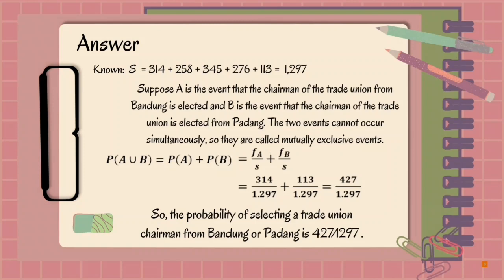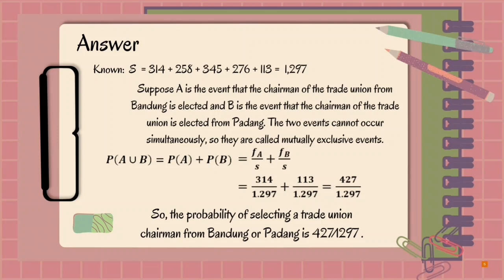And the answer to the question is, if noted, the number of S equals 314 plus 258 plus 345 plus 267 plus 133 equals 1297. Suppose A is the event that the chairman of the trade union is elected from Bandung, and B is the event that the chairman of the trade union is elected from Padang. The two events cannot occur simultaneously, so they are called mutually exclusive events.